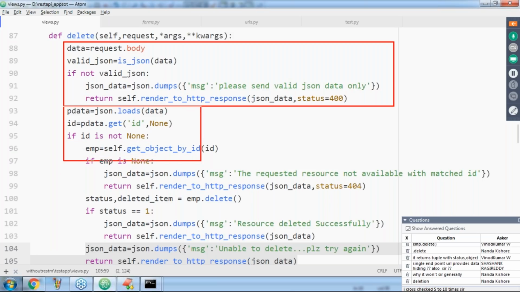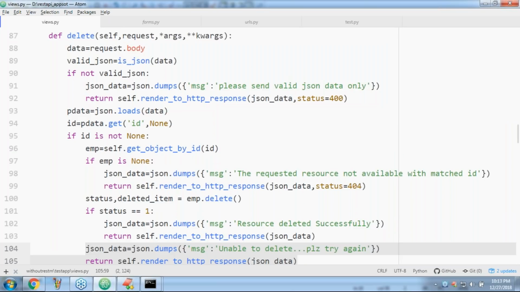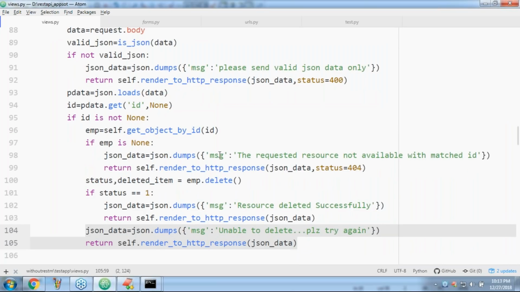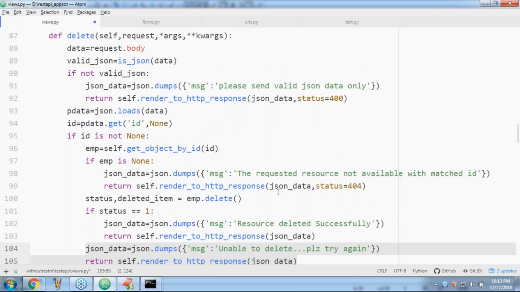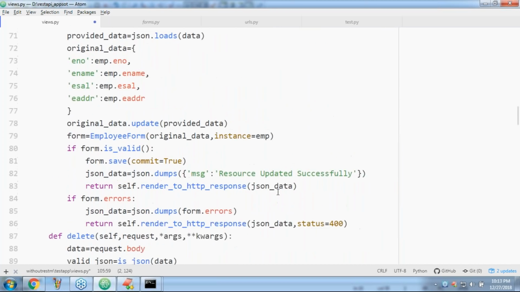Sir, there is one small problem. If ID is not none, okay, you provided it. If ID is none, maybe a chance. Then what do I have to take?